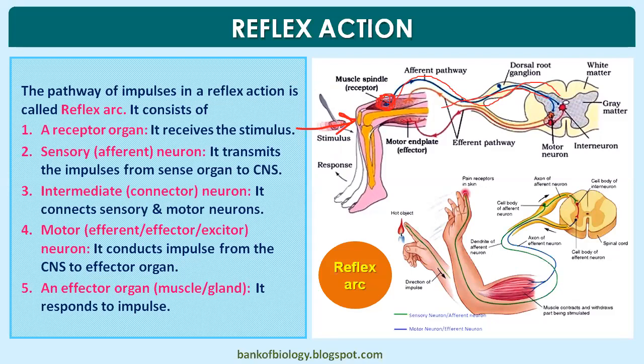Then an interneuron, the internuncial neuron, is present. From there, the motor neuron, the efferent neuron, conducts impulses from the CNS to the effector organ. It all happens in a fraction of milliseconds, and the effector organ responds easily.